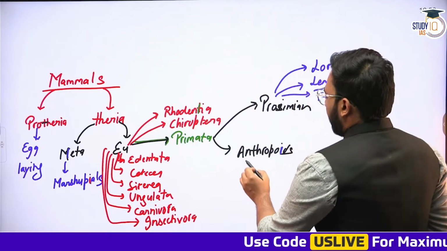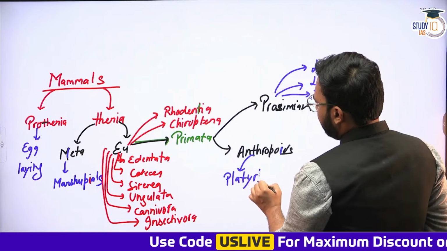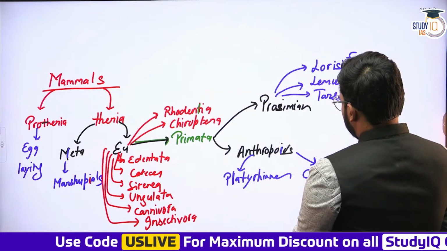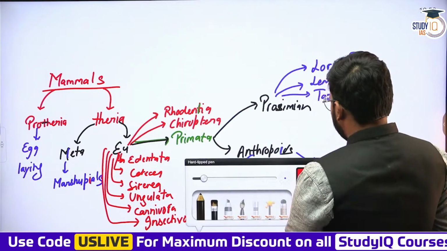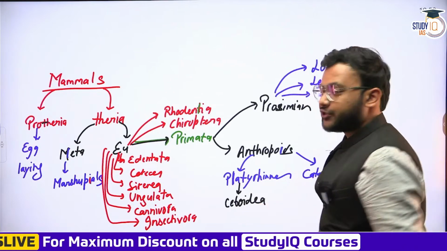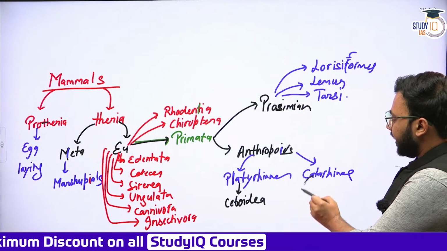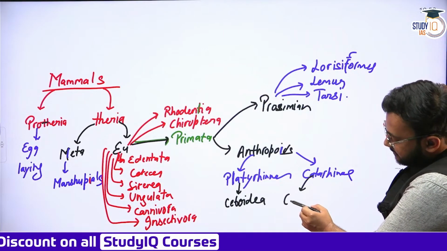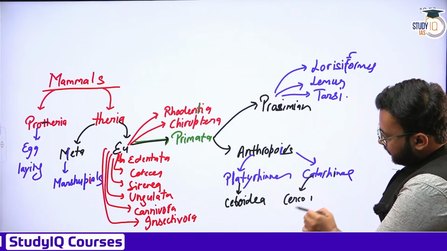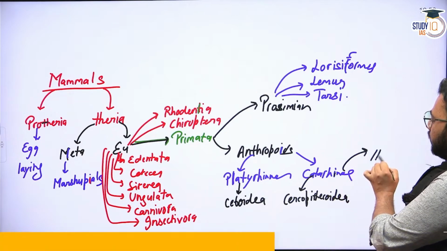All right, anthropoids include two groups. One is Platyrrhinae, the other is Catarrhinae. Platyrrhinae has the superfamily called Ceboidea, which clubs all the New World monkeys. Catarrhinae, on the other hand, has Cercopithecoidea and Hominoidea.